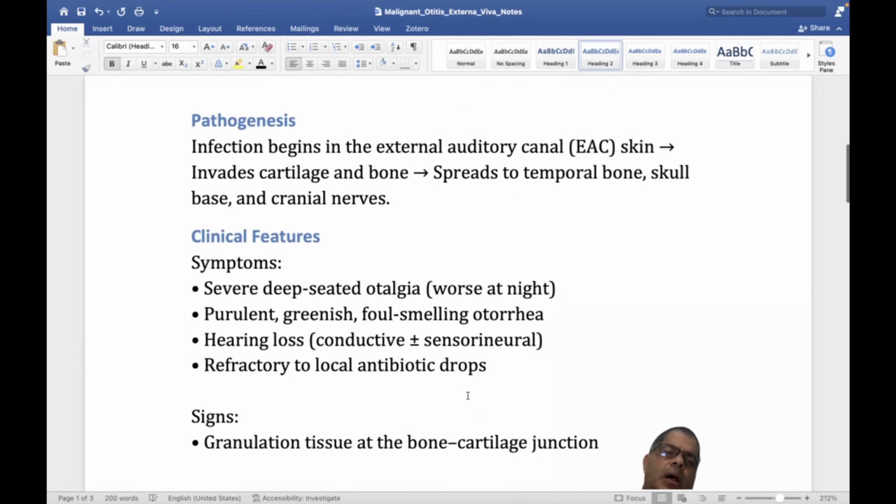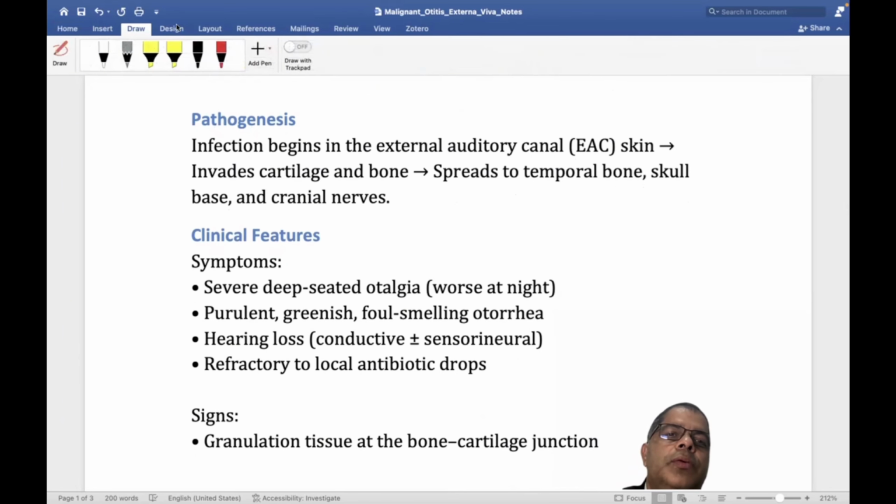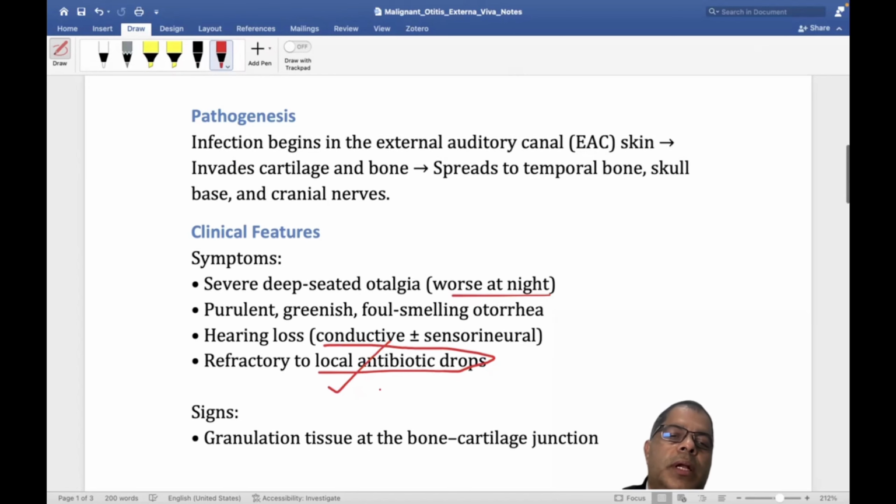Hearing loss, yes, but you have to focus more on the deep-seated pain at night. This disease is refractory to local antibiotics. It is worse at night and not helped by local antibiotics.